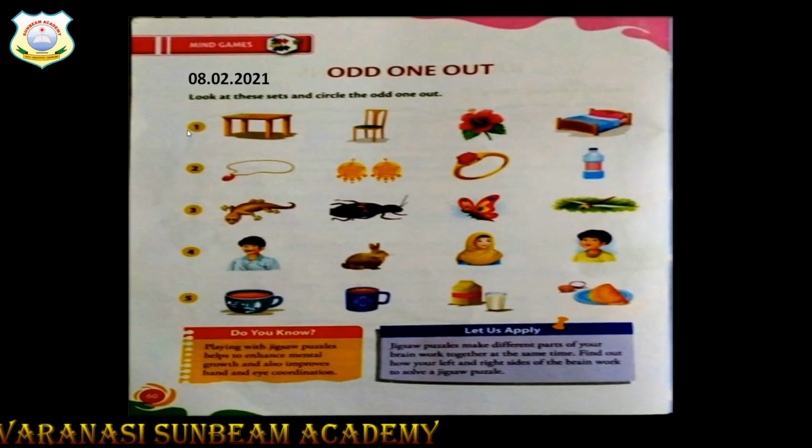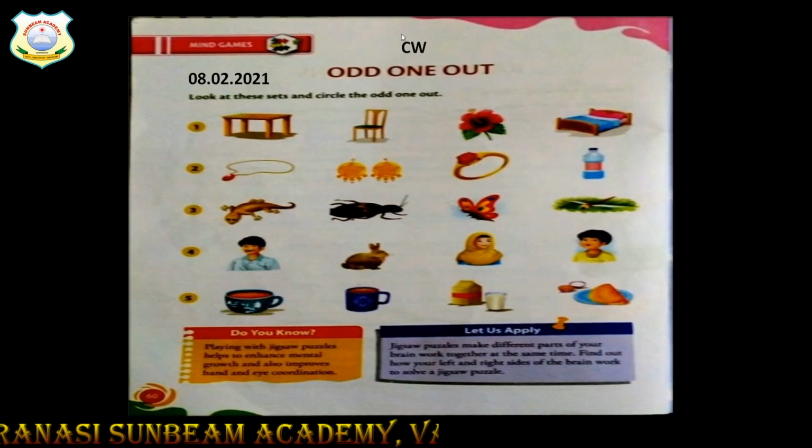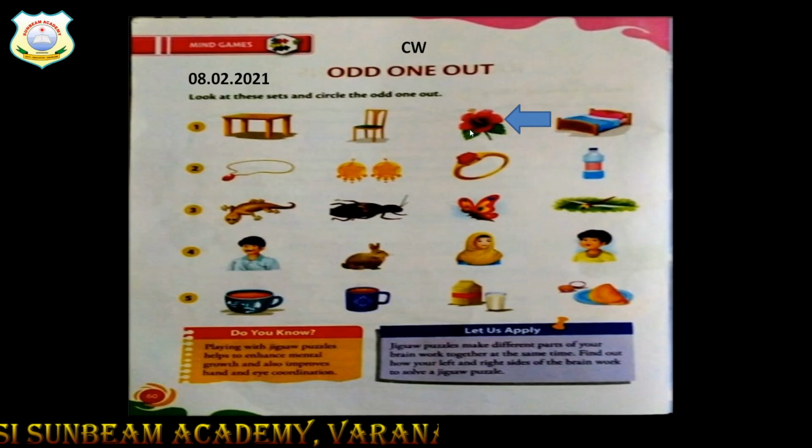First, write down the date, write down the classwork. Number 1, here you can see a table, here you can see chair, here you can see flower, here you can see bed. So what is used of flower here? Flower is odd one out. Flower is not a furniture. Table, chair, bed, these three are the part of the furniture, but flower is not a furniture. So what you have to do? You have to circle it.